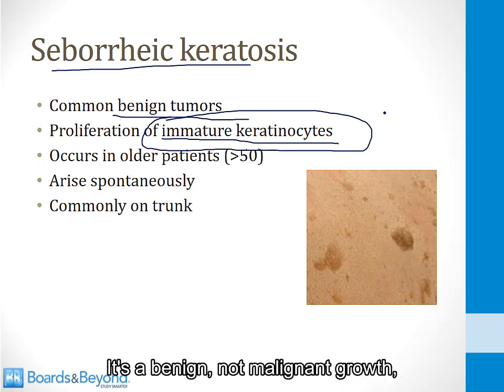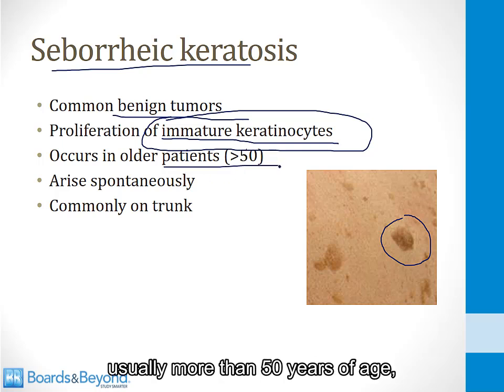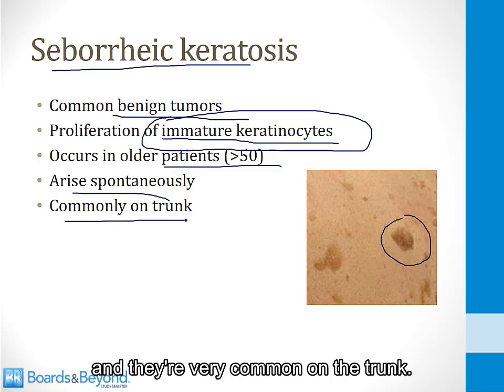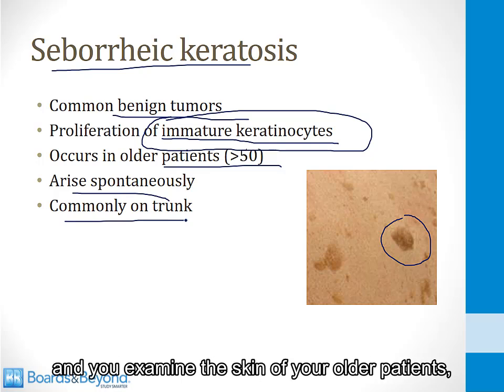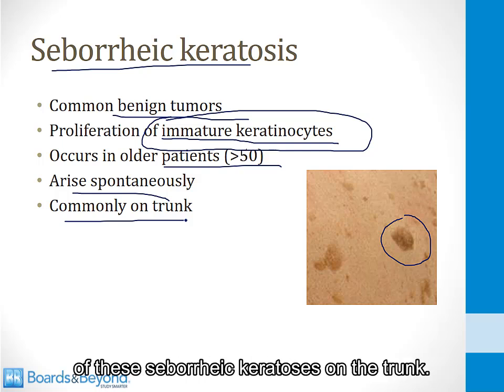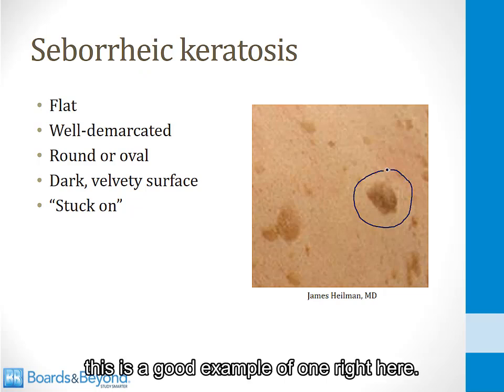It's a benign, not malignant growth, but that causes these dark lesions that look like this one shown in the slide here. It occurs in older patients, usually more than 50 years of age. They tend to arise spontaneously, and they're very common on the trunk. When you do primary care clinic and you examine the skin of your older patients, you will often find one or more of these seborrheic keratoses on the trunk. A picture of some seborrheic keratoses are shown on the screen. This is a good example of one right here.